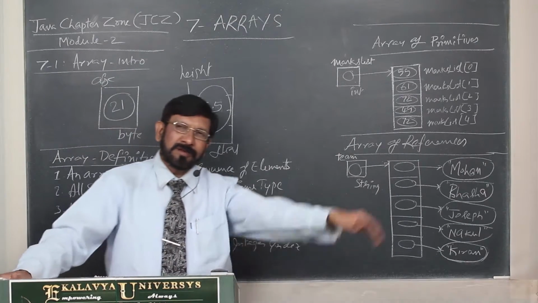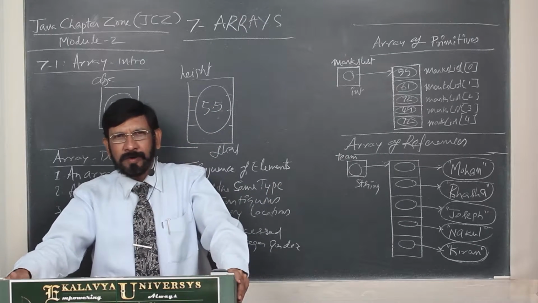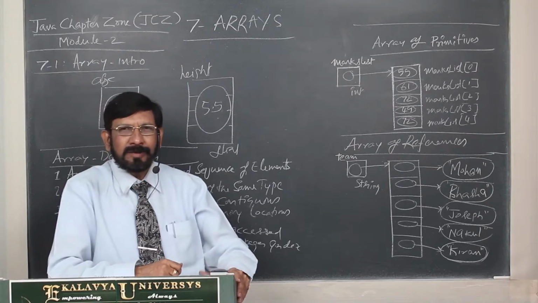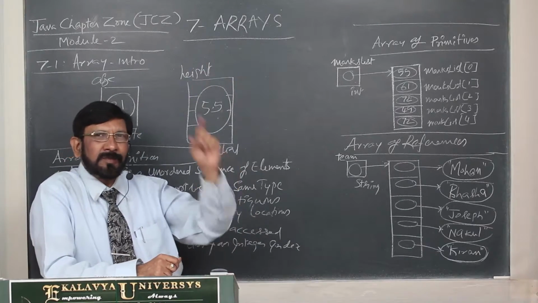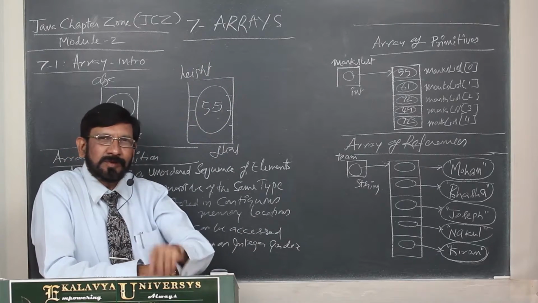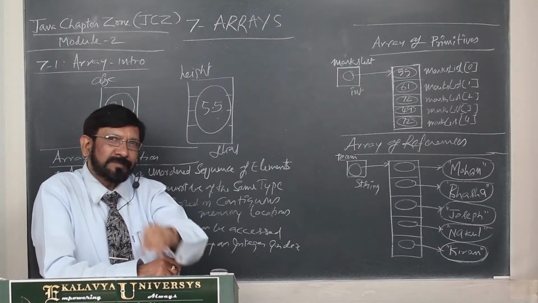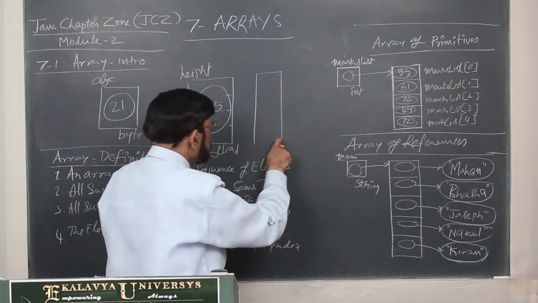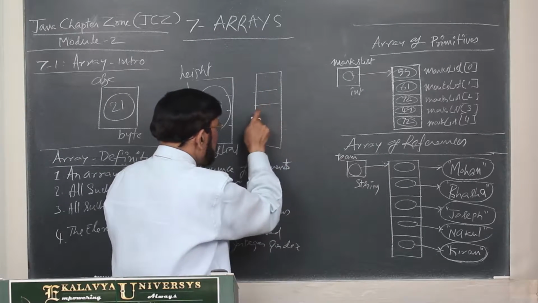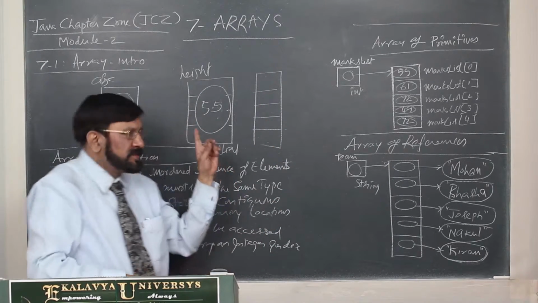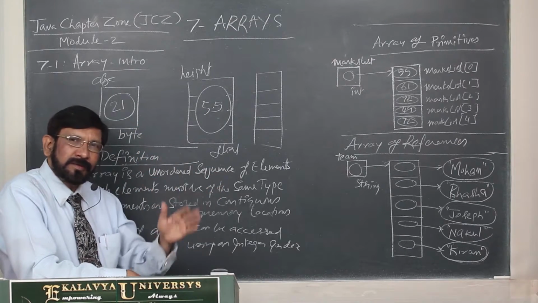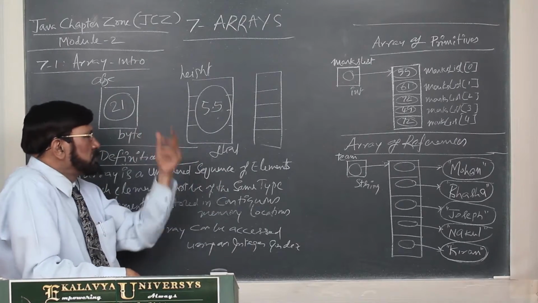And one more thing: you have 5 papers and 5 marks, but you call them a mark list. You want to store them as one unit, because you want a different container. This container, a variable, can store only one value. Then 5 individual variables you have to define.